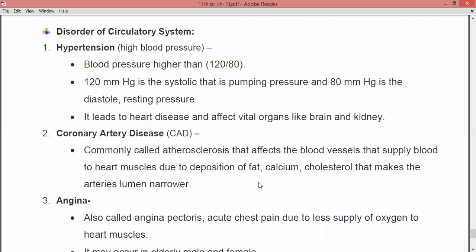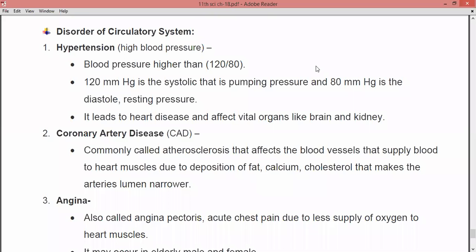Now, it leads to heart disease and affects vital organs like the brain and kidney. So what happens is, if high blood pressure is there, it can lead to heart disease, and it can also affect specialized organs like the brain as well as the kidney. So high blood pressure does not only affect the heart, it also affects the brain and kidney, right?